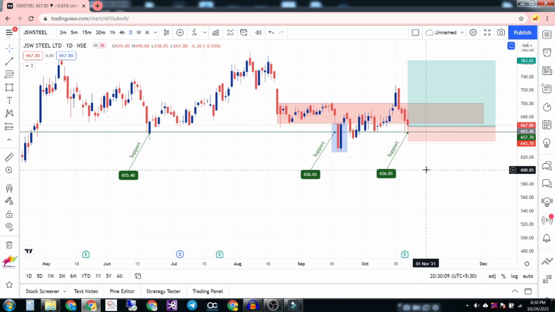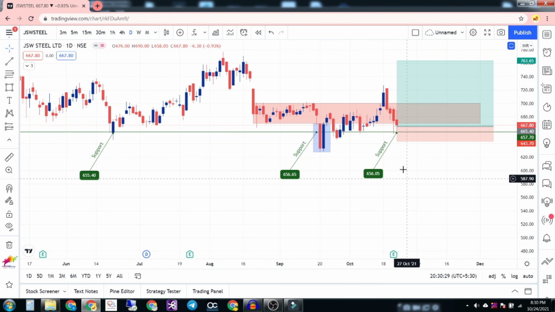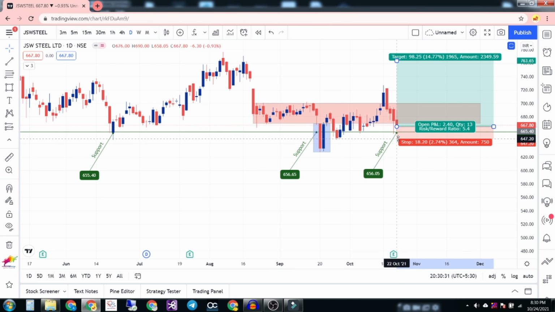JSW results are also good. Mostly I don't trade on news. When you focus on technicals, you shouldn't see what's happening in the news, because the chart itself says what is happening in the news. So I mostly don't see news. Just for info, JSW has declared a good result. I'm expecting this to go up. So this is my entry, and my stop loss will be around this.